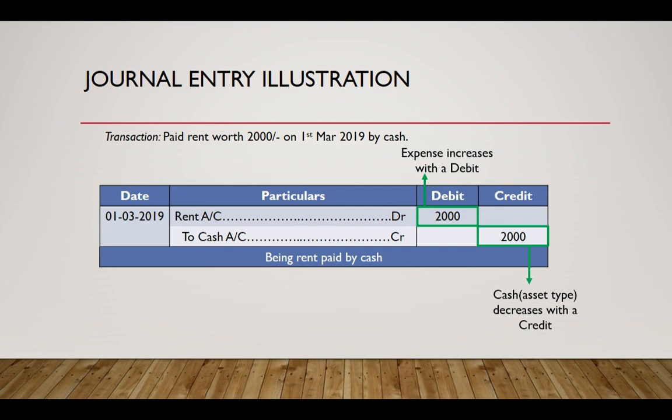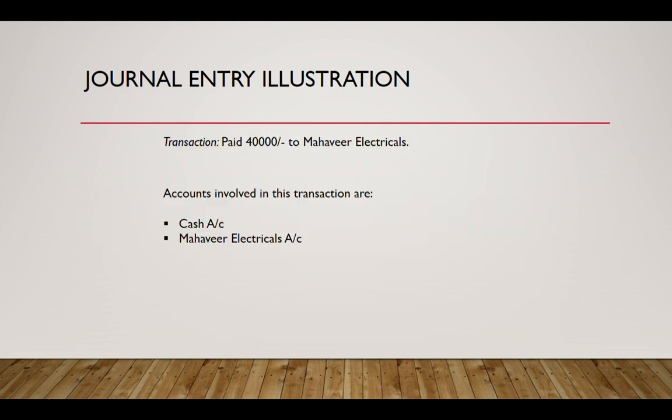Now let's continue with the next transaction. In this transaction, we are paying cash to the supplier for a credit purchase, and the accounts involved are the cash account and the supplier's account. There is a decrease in cash, and there is also a decrease in liability.